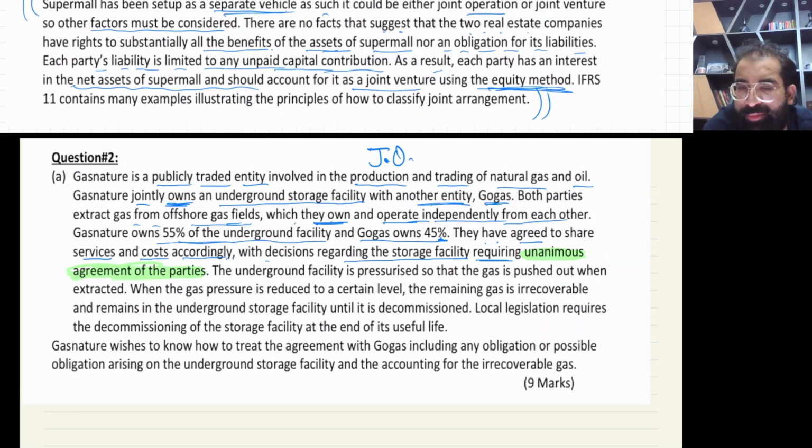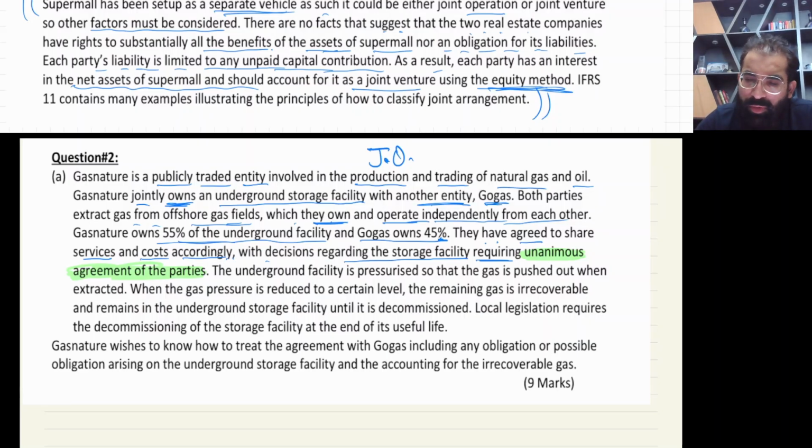So yes, here we have joint control, but as these two parties directly own the asset, that means this is a joint operation. And you know the accounting of joint operation. Now these two parties will directly record this storage facility as a non-current asset in their books. One owns 55%, the other owns 45%.